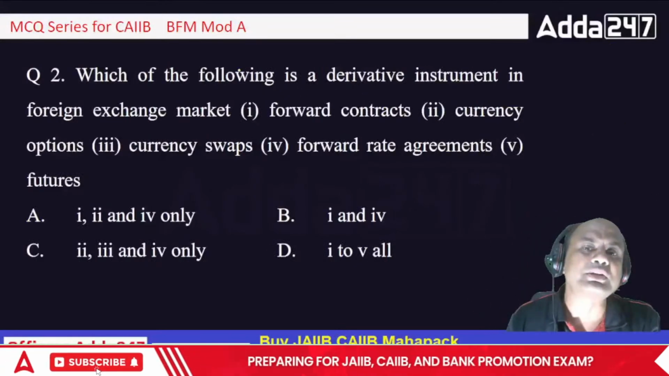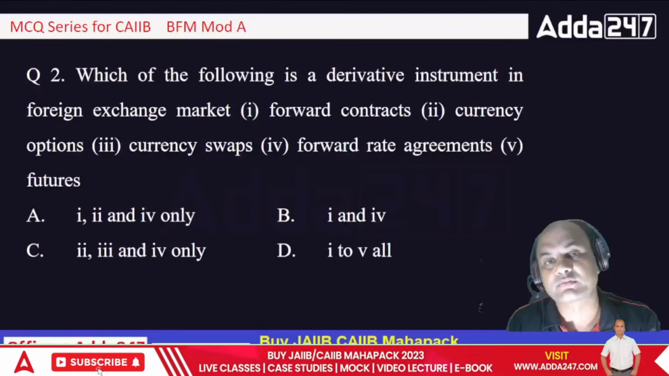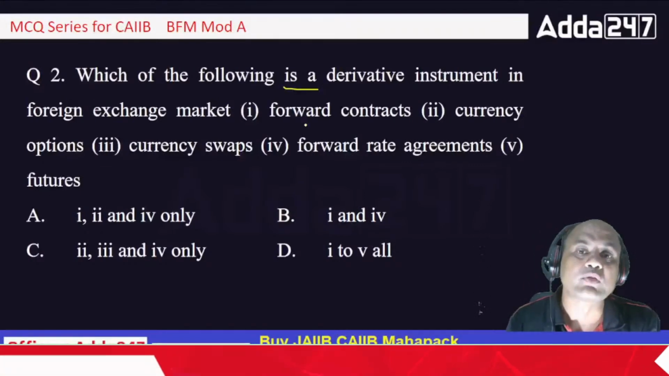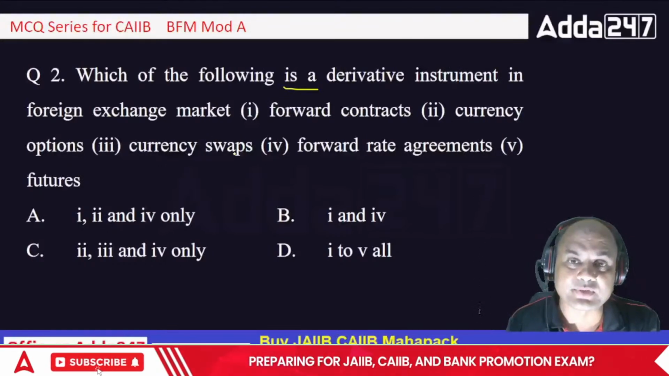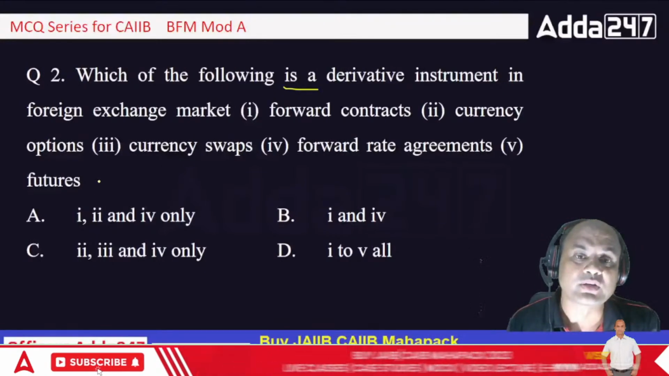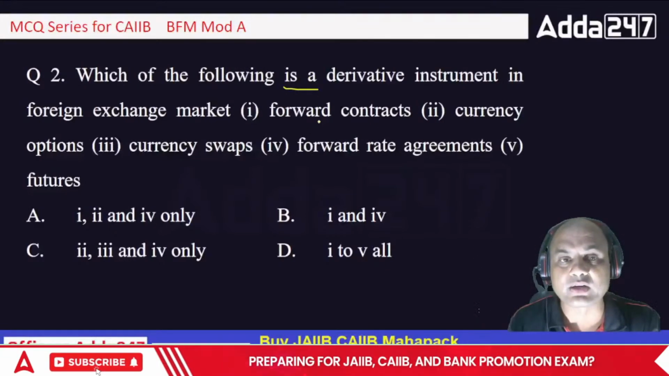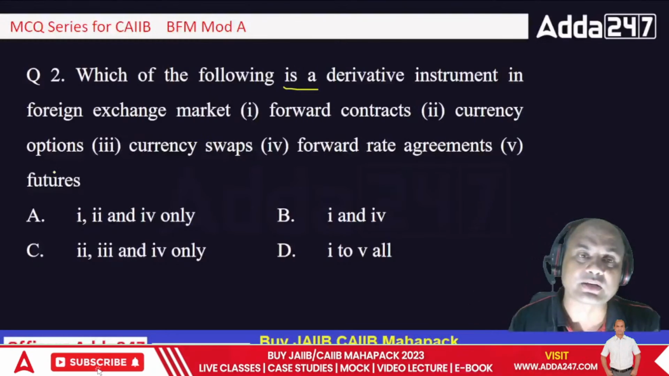Next one. Which of the following is a derivative instrument in the foreign exchange market? Okay, everyone pay attention. Forward contracts, currency options, currency swaps, forward rate agreements, and futures. So which of them is a derivative instrument? We want: forward, currency options, currency swaps, FRAs, and futures.